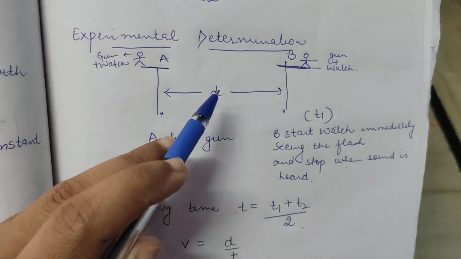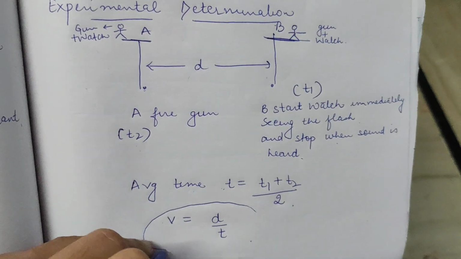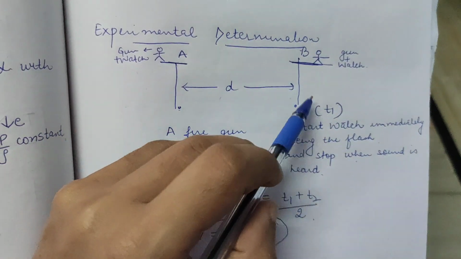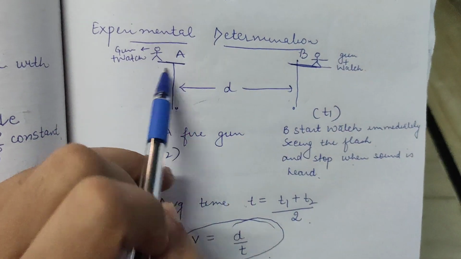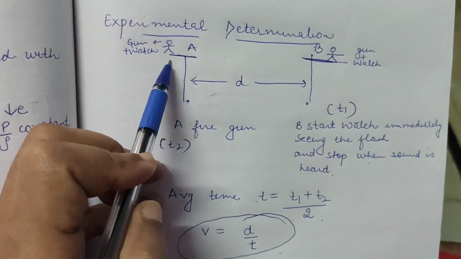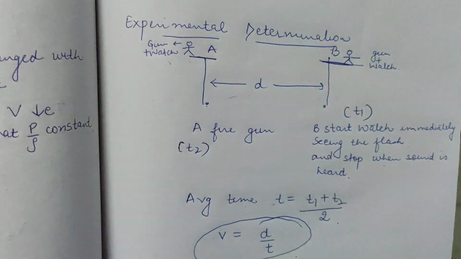Now T you have, D is given to you. Can you find out the speed? Yes, so this is the way we calculate the speed of sound when they give us two people on cliffs firing a gun. Again I am repeating: here is an observer having a gun and watch, here is an observer having a gun and watch.